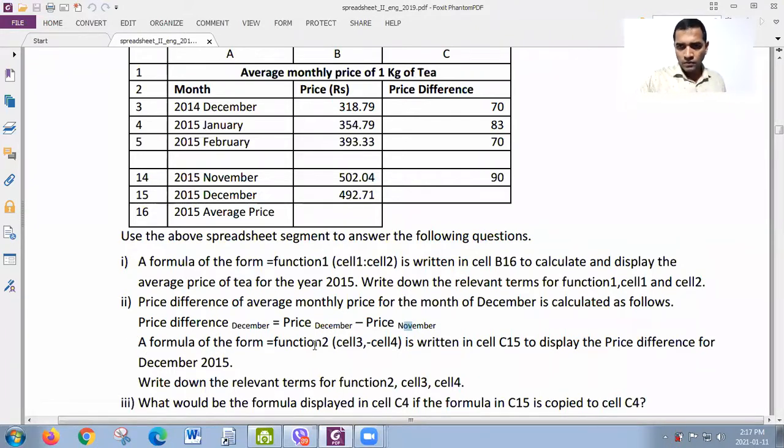A formula of the form equal function 2 within bracket cell 3 comma minus cell 4 is written in cell C15. Where is C15? Here. Okay, in this particular cell they write a formula in this format. Don't forget the format. Equal function 2 within bracket cell 3 comma minus cell 4 is written in cell C15 to display the price difference for December 2015. Write down the relevant terms for function 2, cell 3 and cell 4.